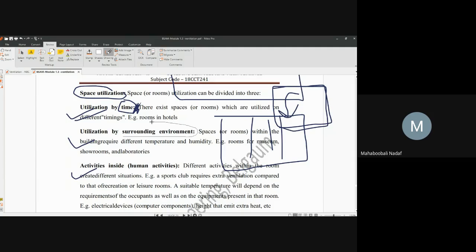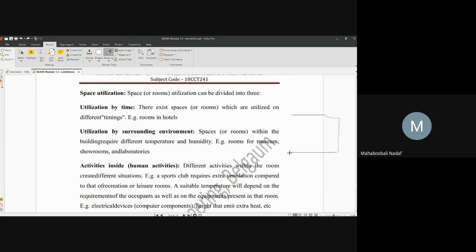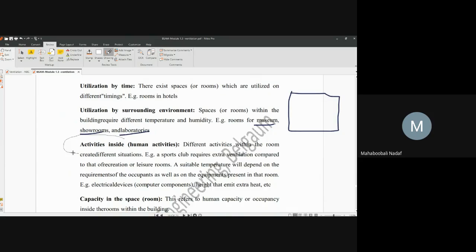Utilization by surrounding environment means some particular rooms may have one type of environment, such as a museum or showroom. They require more AC because the persons gathering there for a particular period of time will be more. So environment in that condition is demanding a different setup of AC. Now activities inside that building. If there is a sports room or a gym going on, then in that room you require higher capacity of AC. For a residential building, a normal living room will require lesser capacity AC. So it depends upon the activities.